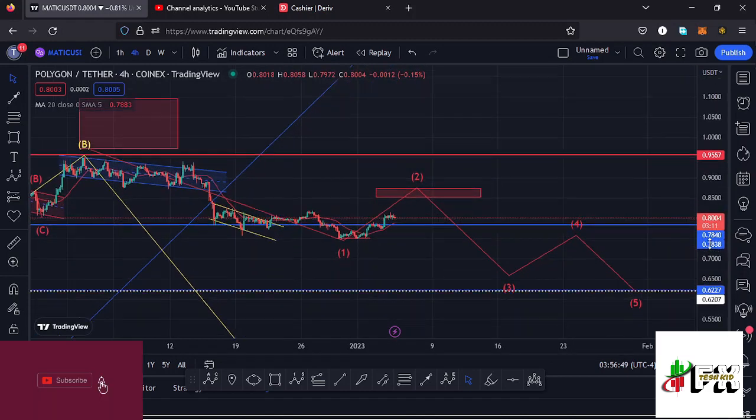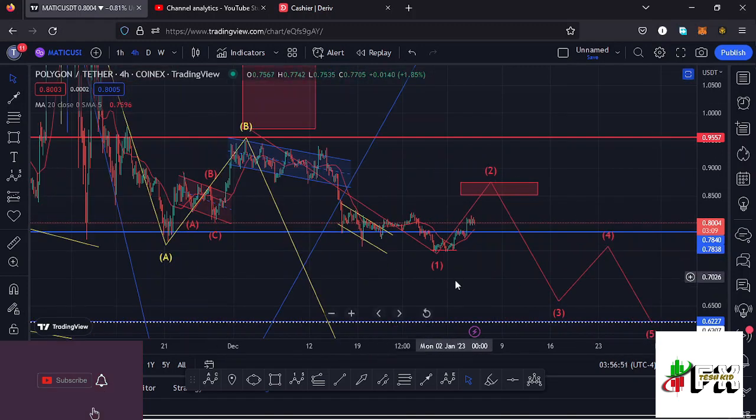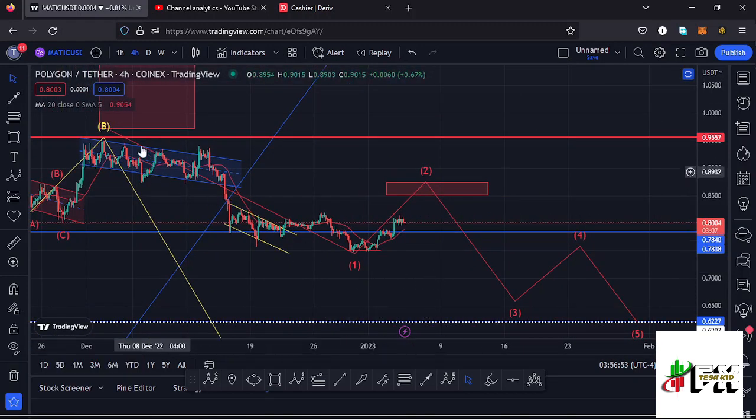And getting a little bit into the 5-wave structure that we are seeing in the formation of that wave C, we can term this as the wave 1 to the lower side. And now my primary scenario is that we're in the formation of this second wave, then I expect a wave 3, then a wave 4, and then a wave 5.